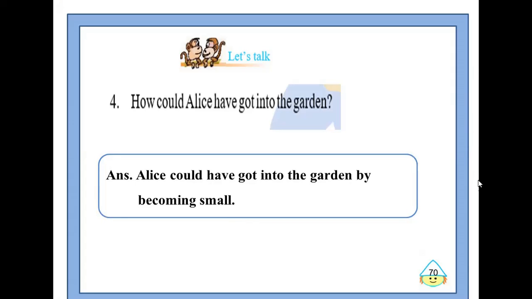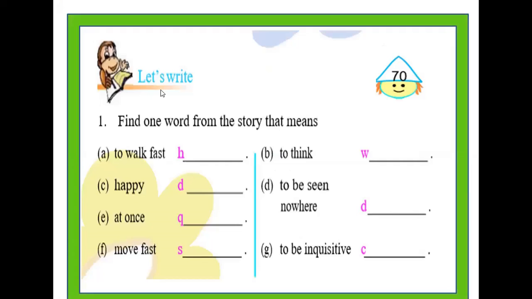Let's talk. Our next textual exercise is let's write. This exercise is given in page number 70. Children, to do this exercise, you will have to find out one word from the story that means. This is a very simple task, children. If you have read the lesson Alice in Wonderland, you will be able to complete this exercise in no time.